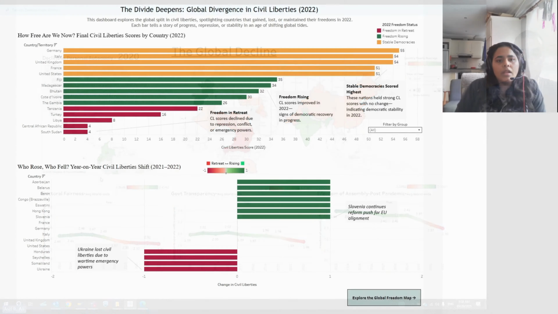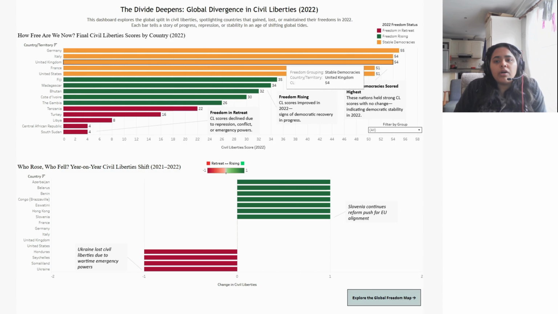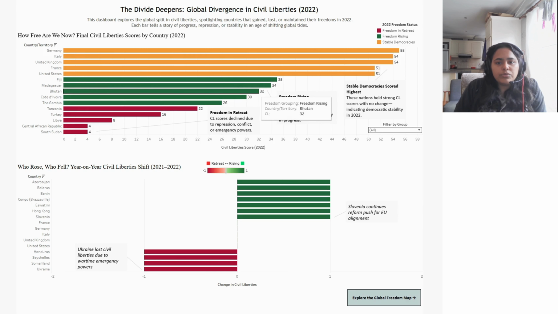Over the past decade, global freedom has taken two very different paths. Some countries held firm, others moved forward, while many slipped further behind. At the top here, we can see how countries scored in 22. Germany, Italy, and the UK remained strong, holding steady as stable democracies. Meanwhile, nations like Madagascar, Bhutan, and Fiji made modest gains, signs of hope emerging. But South Sudan, Libya, and Turkey saw sharp declines where conflict, repression, and emergency powers eroded civil liberties.